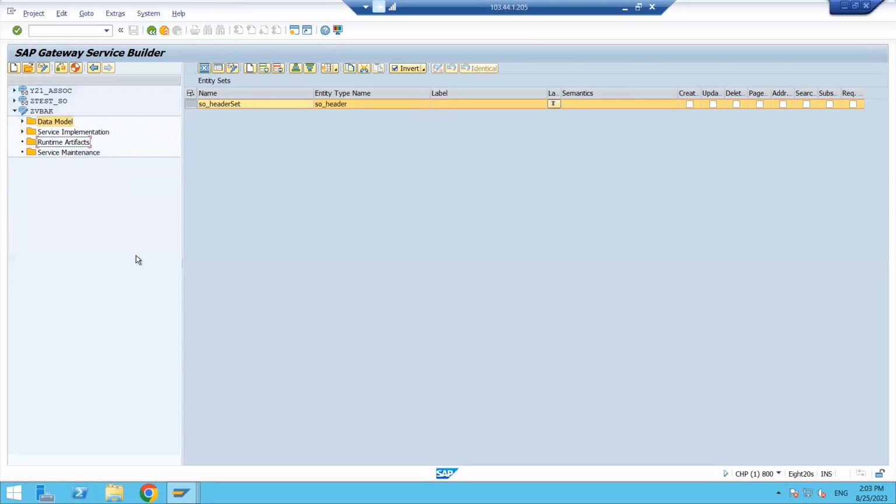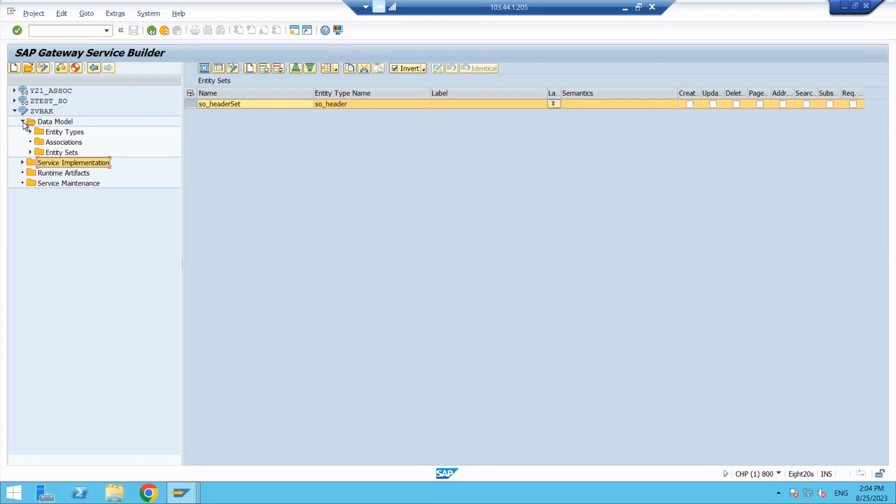Now here service implementation is there, right? I will let you know about this once I come back to some RFC function modules. At that time, here I am declaring a work area.